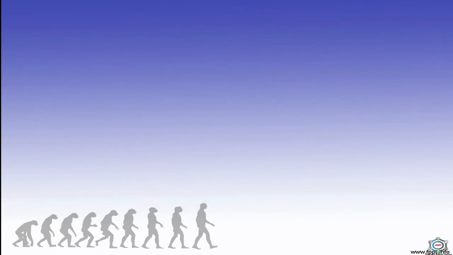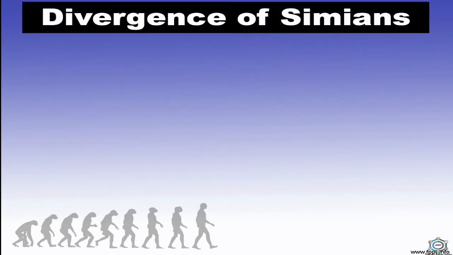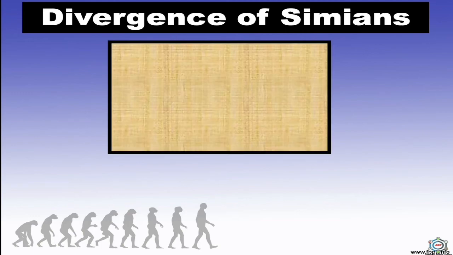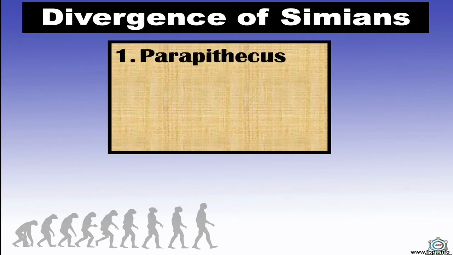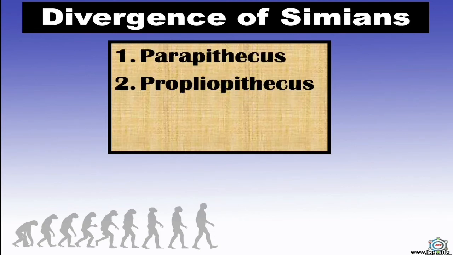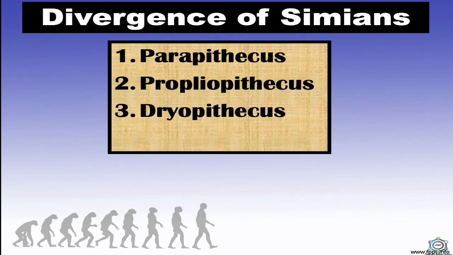After this, now the divergence of simians. The evolutionary lines of the monkeys and apes diverged from the main trunk of primate evolution. So, in this case, there are four types of divergence, in which the first one is Parapithecus, then second is Propleopithecus, third is Dryopithecus, and the last is Proconsul.